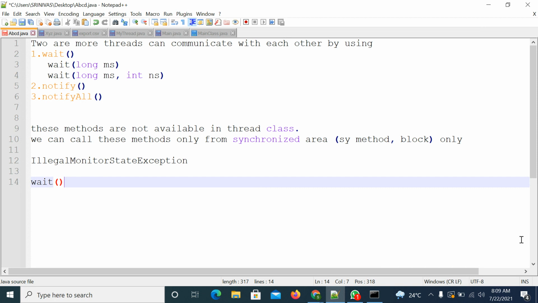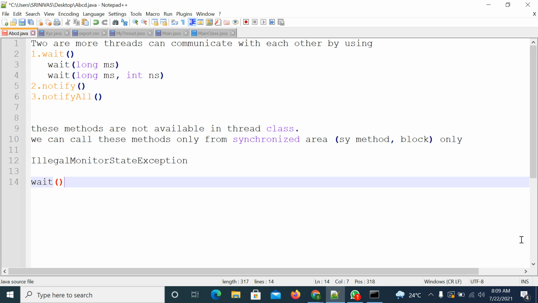Nothing great. First we need to get the lock of that object. Once we get the lock, if you apply the wait method on top of it, it will release the lock and the thread will enter the waiting state.